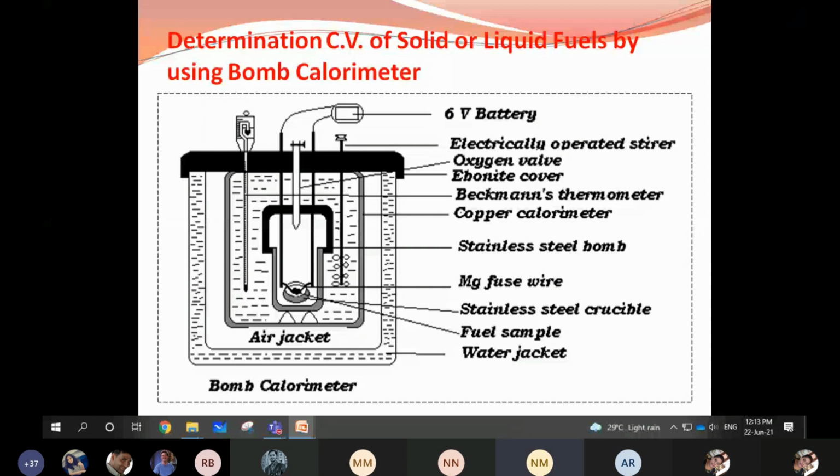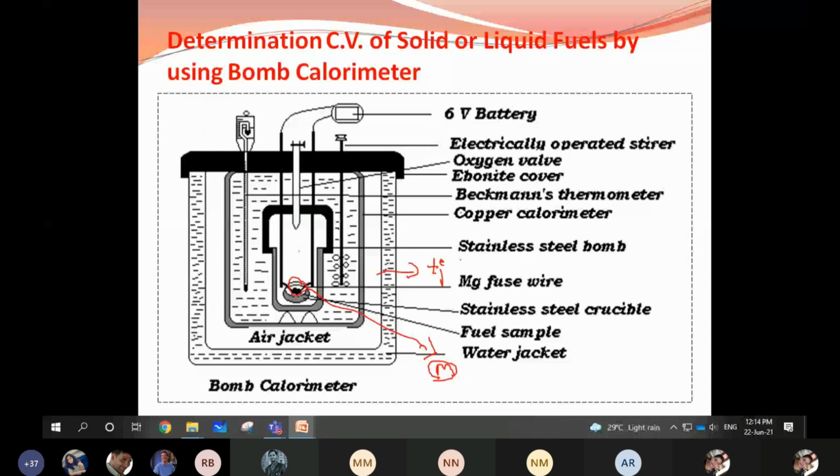In the sample holder, because we are measuring for a solid or liquid fuel, you have to take a known mass of the fuel, expressed as M. Before that, with the help of a thermometer, note down the temperatures, initial temperature T1 degree Celsius and T2 degree Celsius.